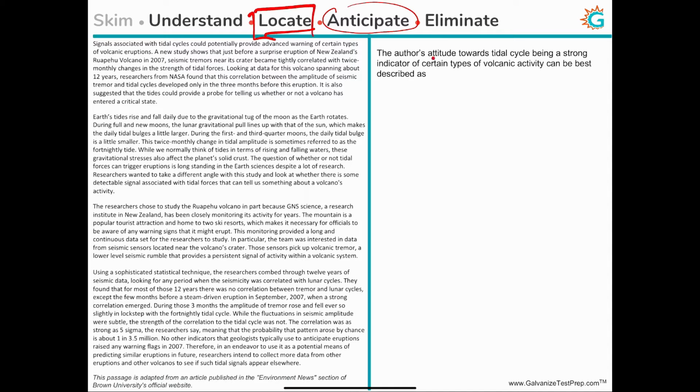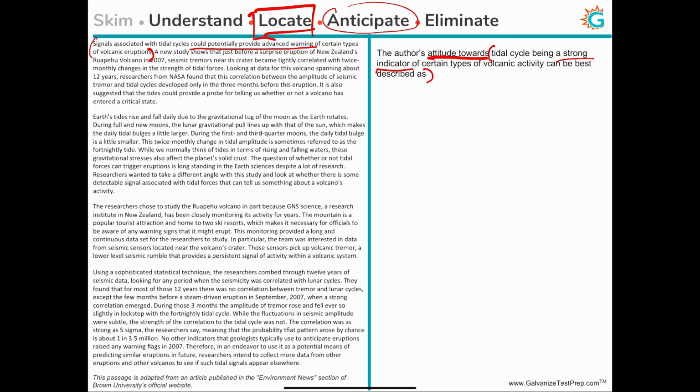So now we have to understand the author's attitude towards tidal cycles being a strong indicator. Remember, adjectives, adverbs, watch out. Tidal cycles being a strong indicator of certain types of volcanic activity can be best described as. So we have to find out how this particular author feels about tidal cycles being a strong indicator of certain types of volcanic activity. So right at the beginning of the passage, if you take a look, signals associated with tidal cycles could potentially provide advanced warning. So the author kind of believes that this is possible.